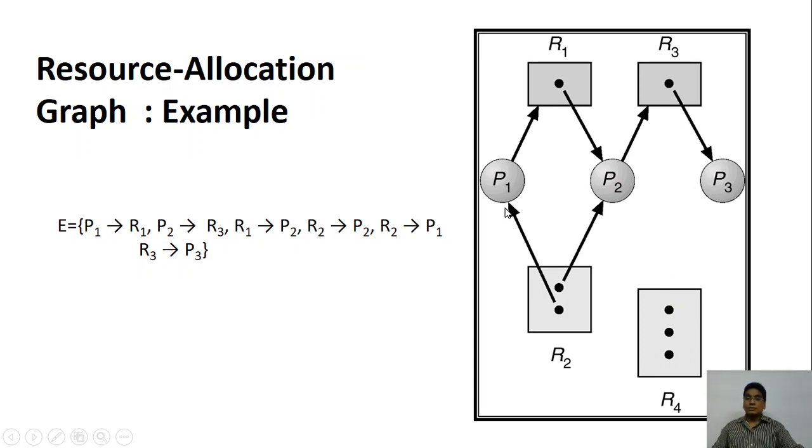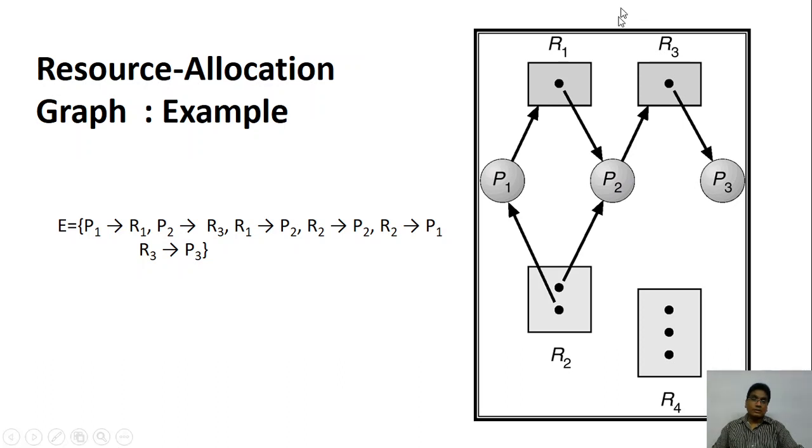So let's look at the situation. P1 is making a request for R1. However, R1 is already assigned to P2. So P2 has already taken up R1.